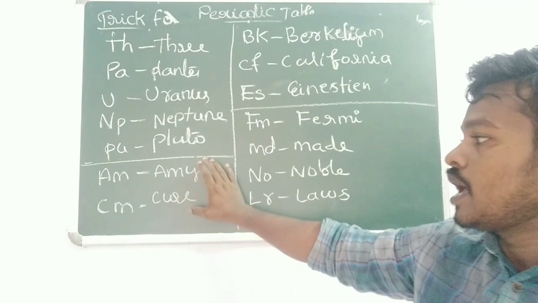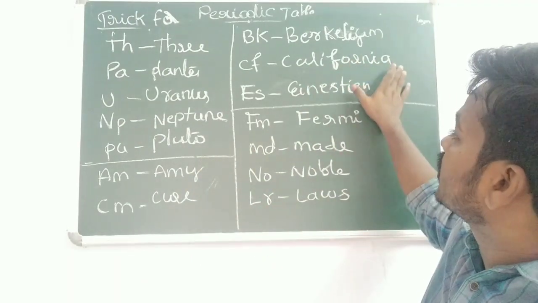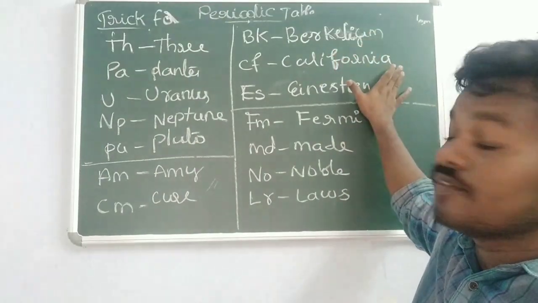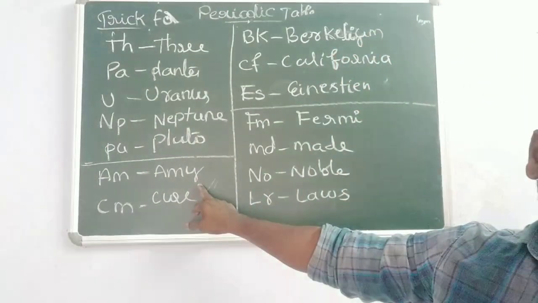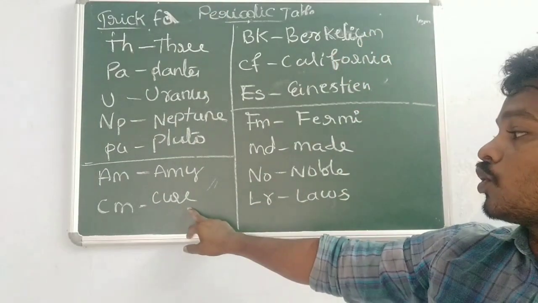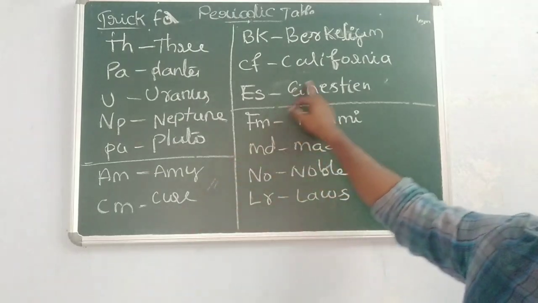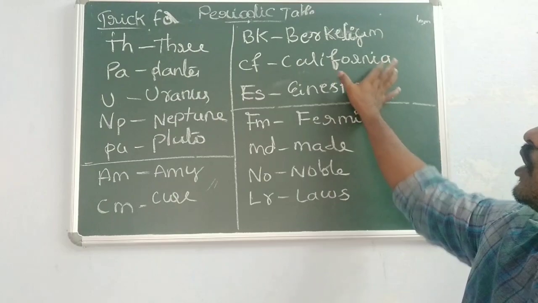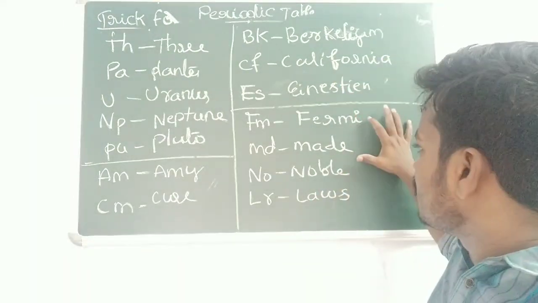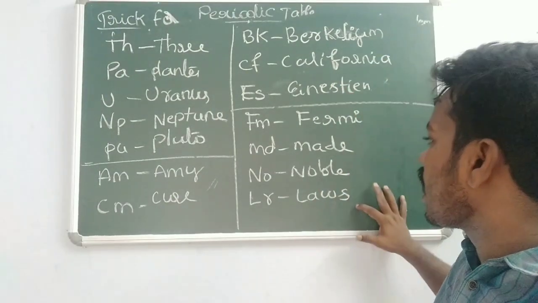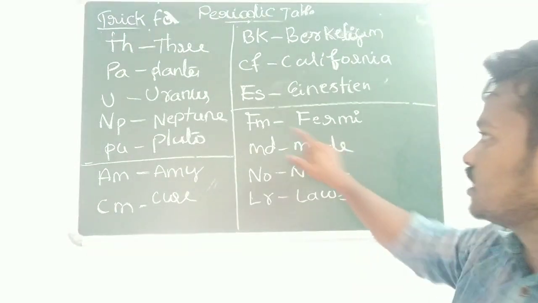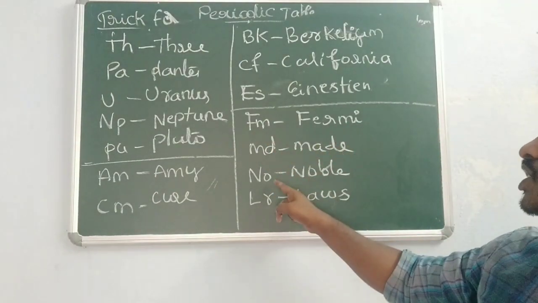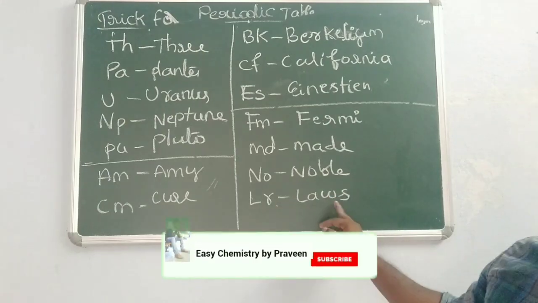Done. Next one: Am, Cu, Berkeley, California, Einstein. So Am is nothing but americium. Cm is curium. Next one you can see berkelium, californium, einsteinium. Done. Next one: Fermi made Nobel last. Fm is fermium, mendelevium. Next one, nobelium. So next one, lawrencium.